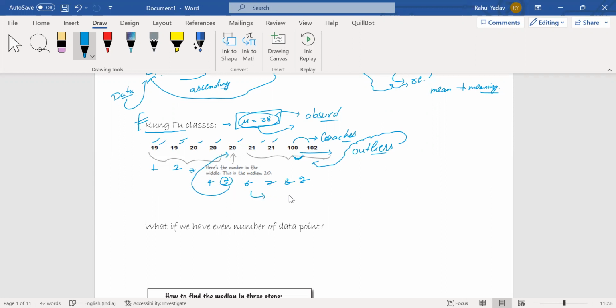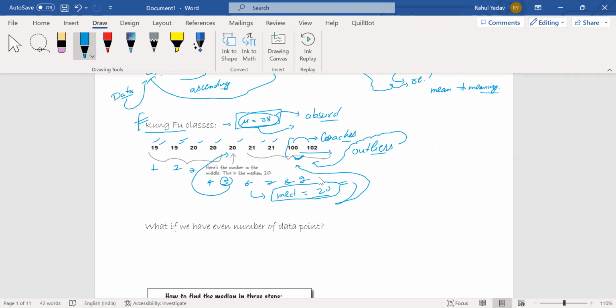So the median will be 20 in this particular case. And I know that in the Kung Fu classes, only teenagers are in the class except the masters. So this 20 is technically a meaningful, appropriate value for this particular kind of data.